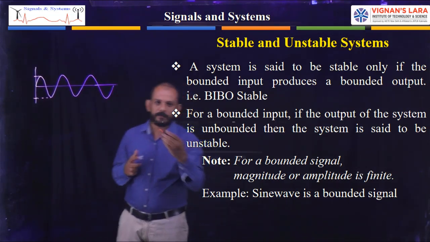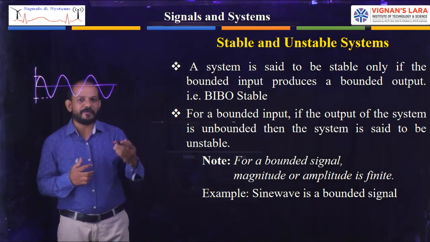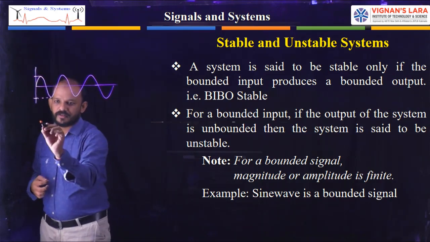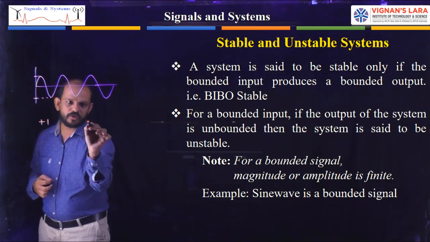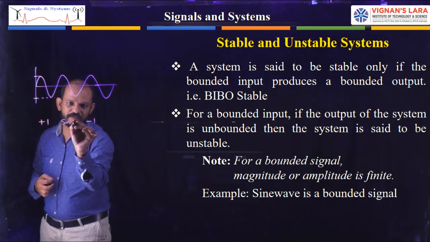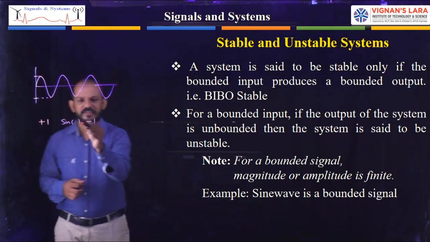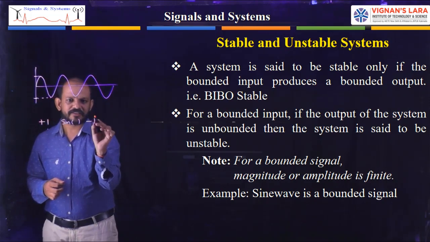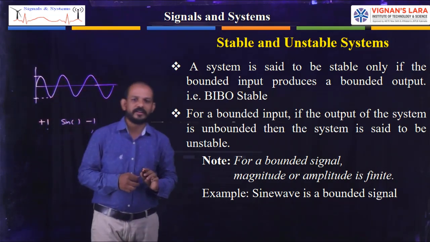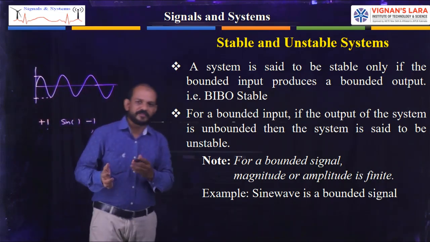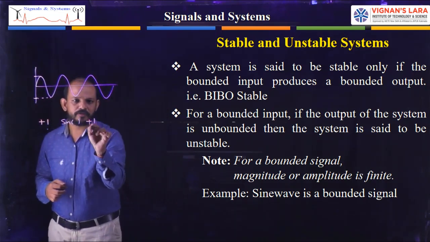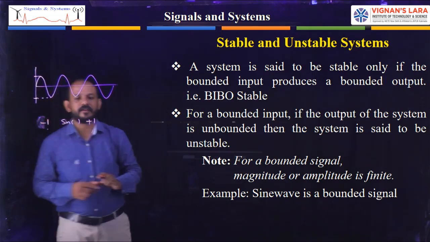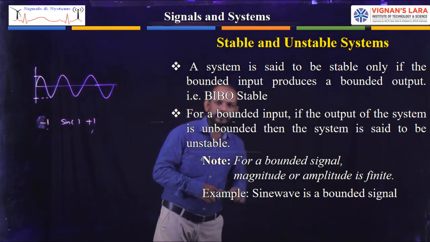The general sine function will have a maximum value of +1 and a minimum value of -1. Sine of anything will have values between +1 and -1. So you can write that the sine function will have values from -1 to +1.